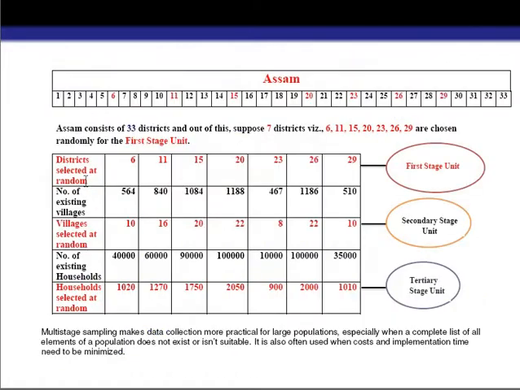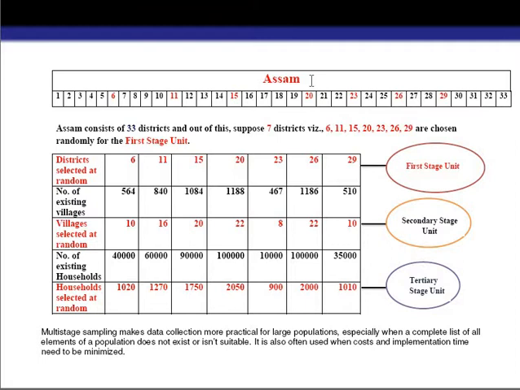How can we take a sample of 10,000 households from the state by using the technique of multi-stage sampling? Suppose we consider the state Assam. Now we have to see how many districts the state Assam contains within it. We have to know the number of existing districts within the state. That means first we get the state.